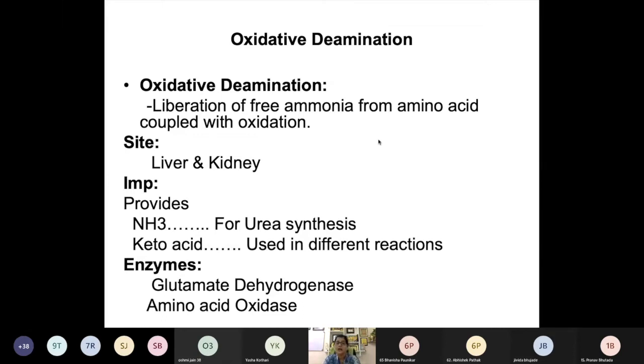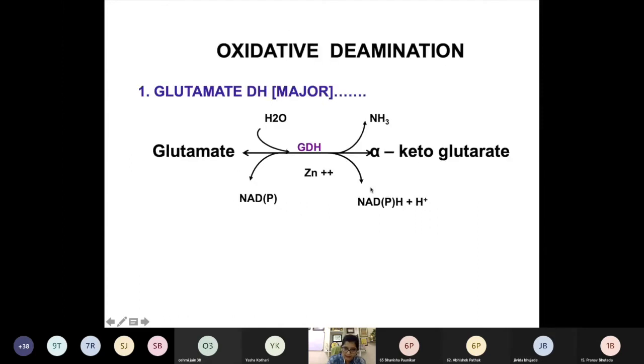Out of that, the major enzyme is glutamate dehydrogenase. Let's see its role. Here glutamate is first oxidized and then converted into alpha ketoglutarate.